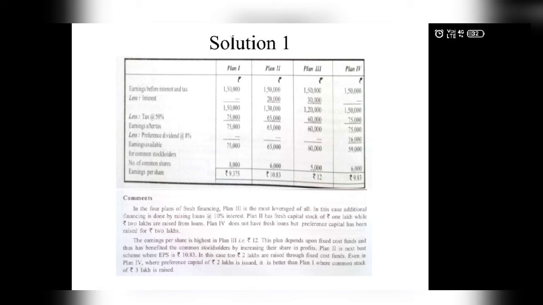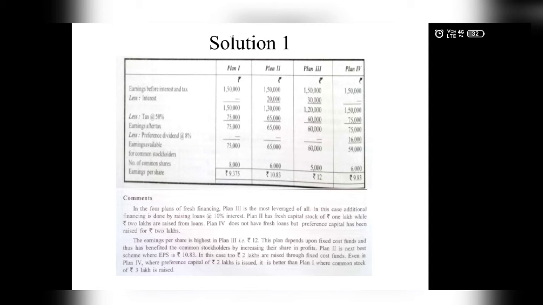Now in the third plan, the total amount of rupees 3 lakhs will be raised with the help of debt at 10% rate of interest. So here the total amount is taken as loan, the 3 lakh rupees. So 10% on 3 lakh rupees will come to rupees 30,000. So plan 3 will have interest of 30,000. Now the fourth plan comprises equity shares and preference shares. So here again there is no loan taken and no debentures issued, so there will be no interest to be paid. Again there will be a dash.